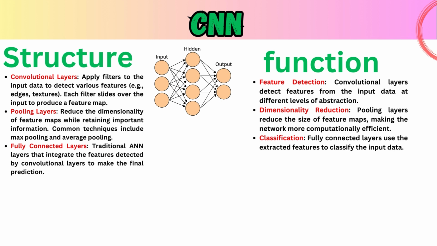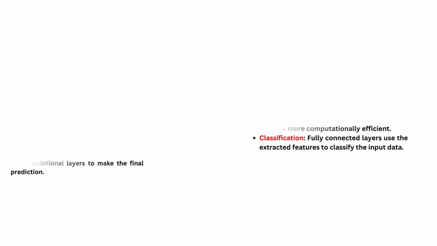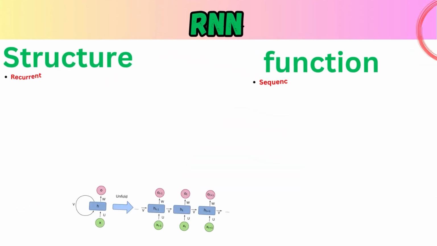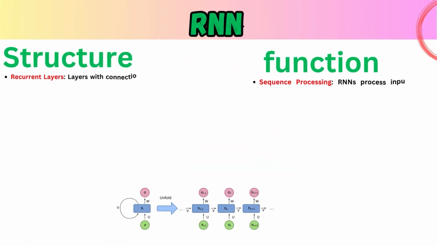Function. Feature detection. The network identifies important features in the data. Dimensionality reduction. It simplifies the data, keeping only the crucial parts. Classification. The network uses the features to classify the input. 3. Recurrent Neural Networks, RNN. Structure. RNNs are built to handle sequences and remember past data.